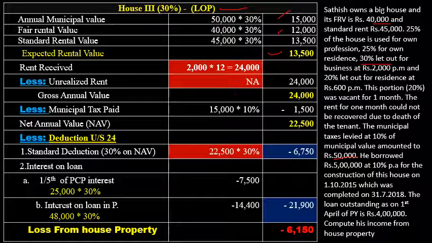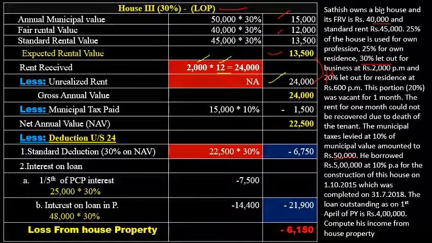Next, rent received. The rent of this house is 2,000 per month. There is no vacancy or unrealized rent. It has been let out for 12 months. Total let out duration is 12 months. So rent received is a total of 24,000. Next, gross annual value. Under the first clause, expected rental value or rent received, whichever is the highest, is the gross annual value. Expected rental value 13,500 or 24,000, whichever is the highest, is 24,000.